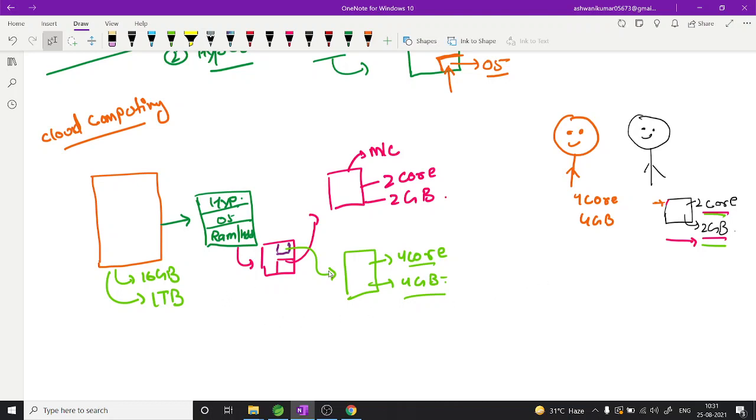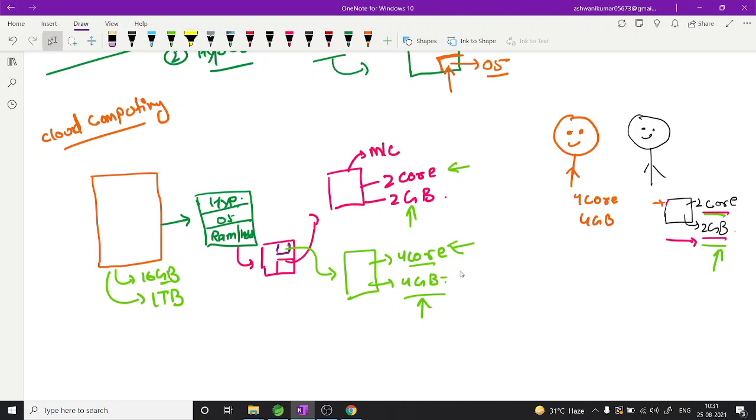Out of 16 GB RAM, you provided 4 GB here and 2 GB there, and since you have a very powerful system with multiple cores, you provided 2 core here and 4 core there. So this is a very large, very powerful machine, that's why you are doing this.